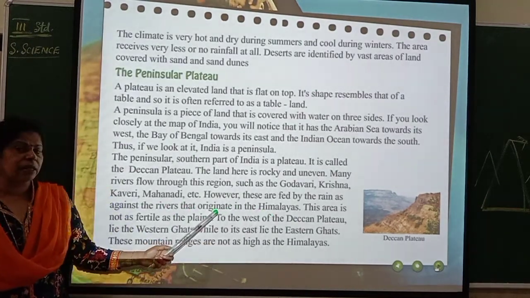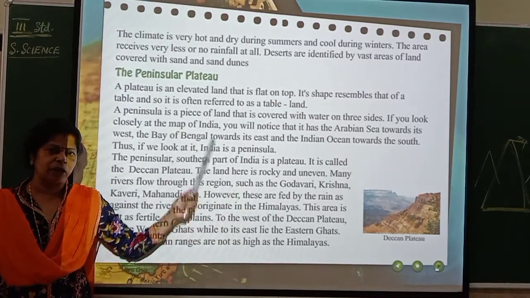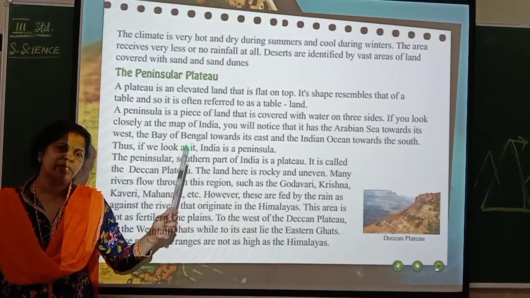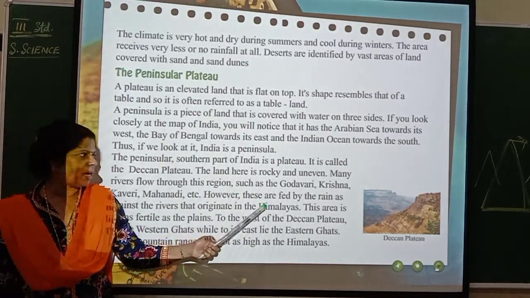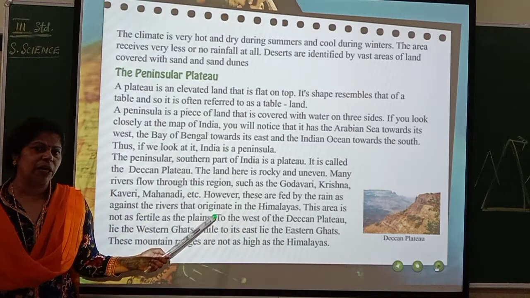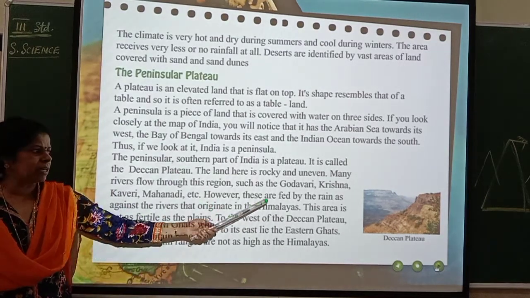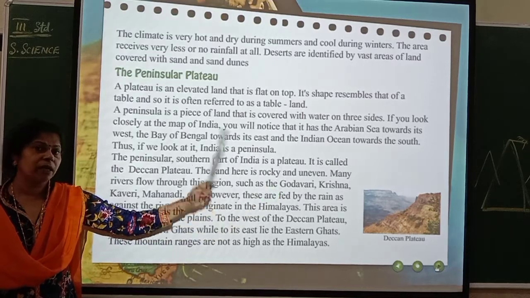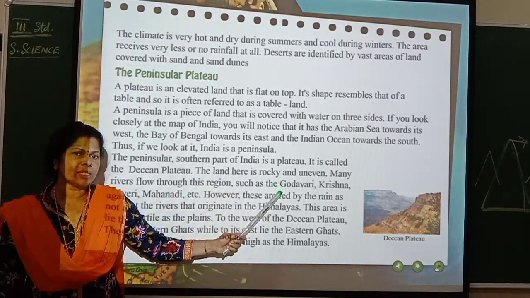Ganga, Brahmaputra, Yamuna and others get water when the snow melts and then they flow. Here it is not like that. All these rivers get water from rainfall, not from snow melting, because this is found in the southern part.